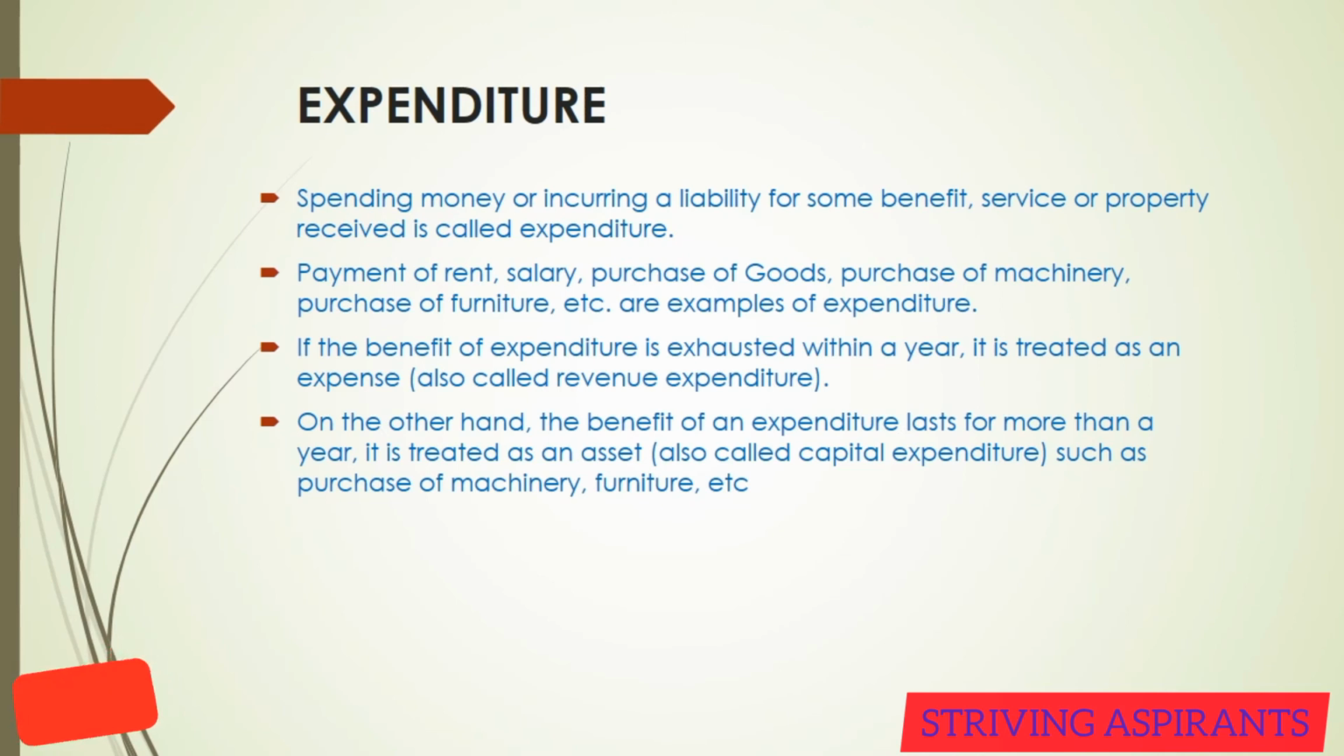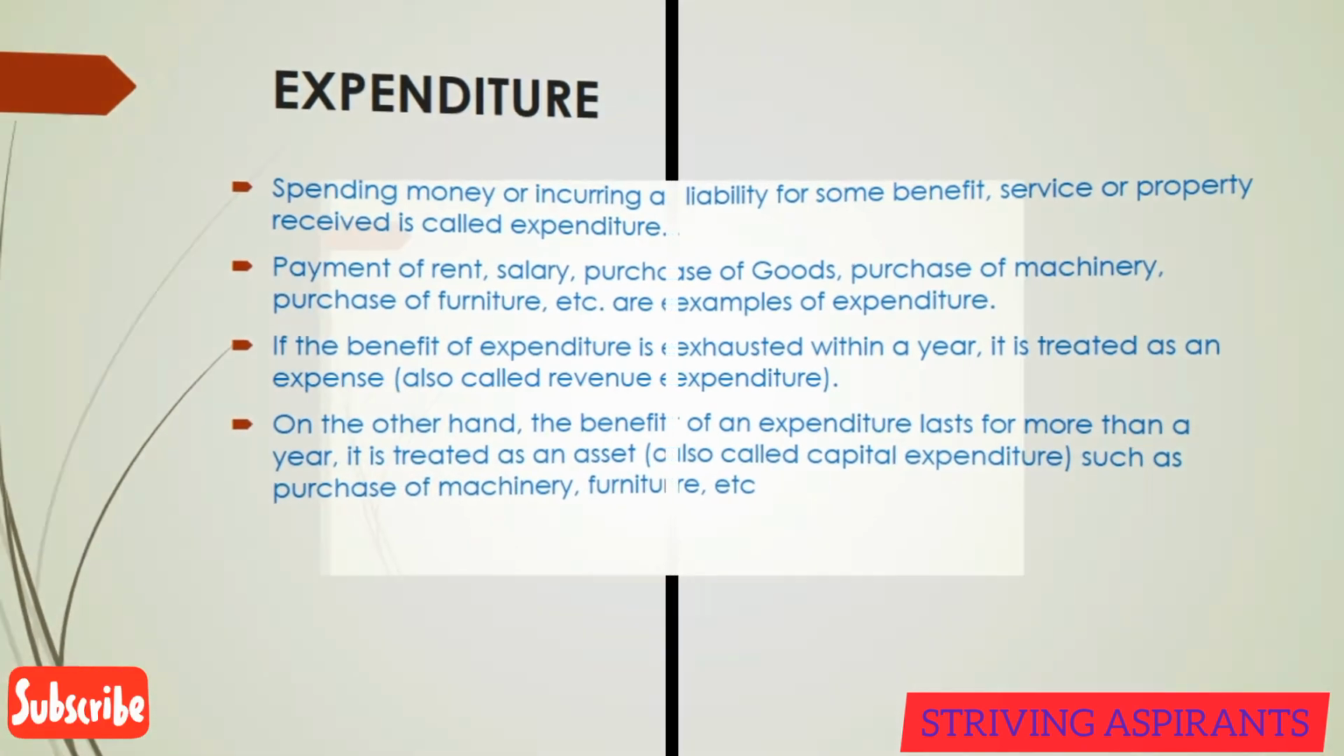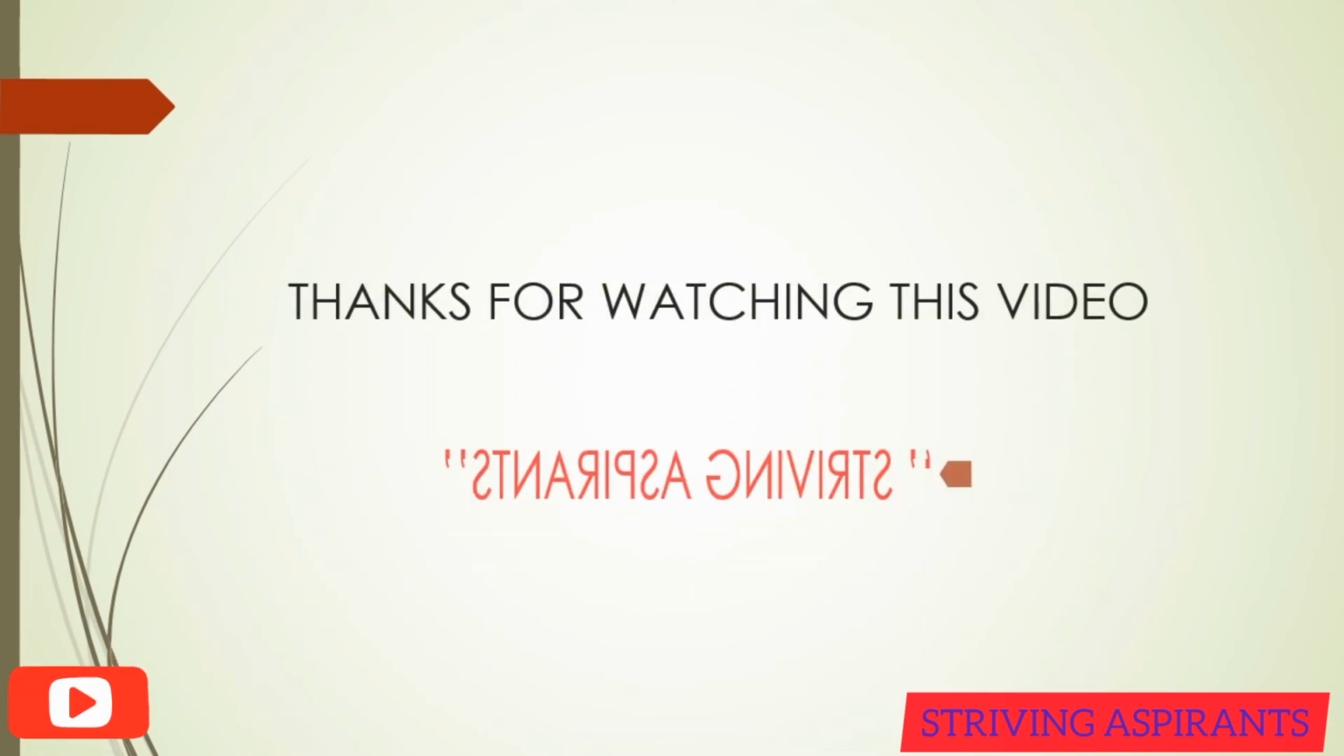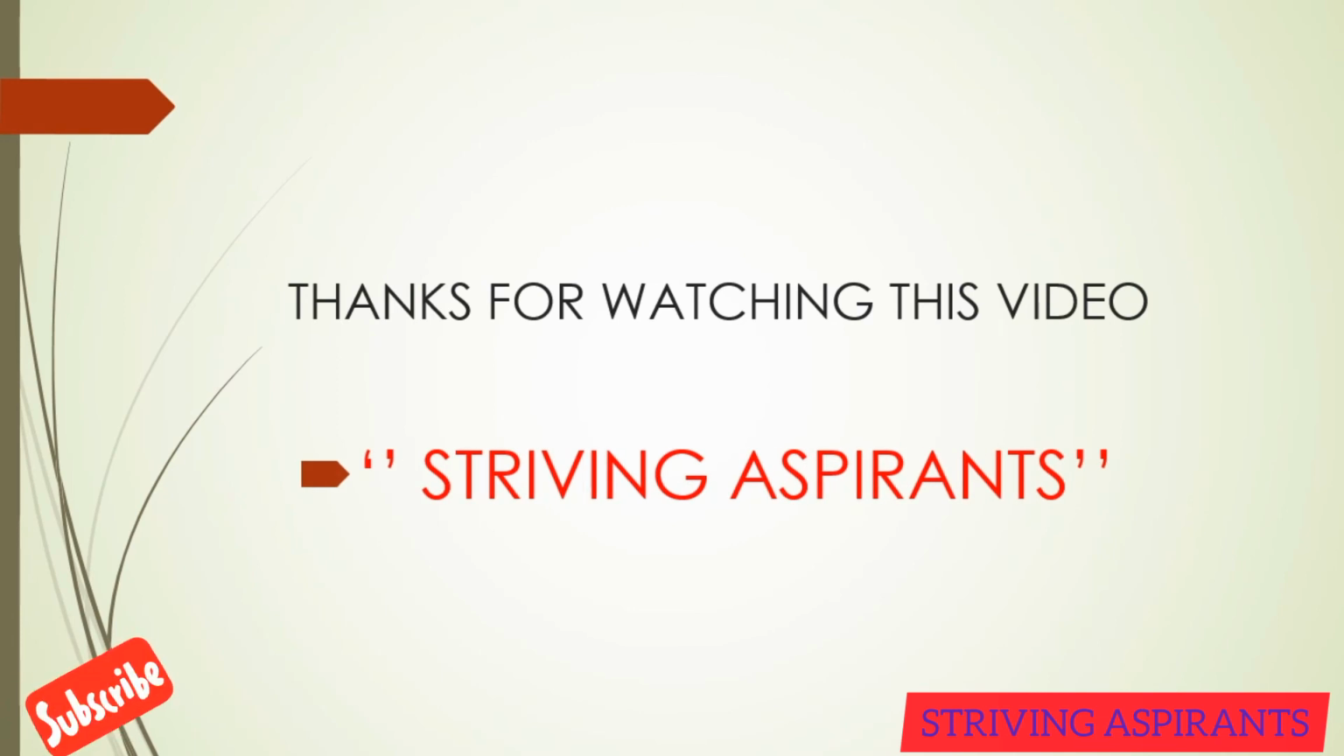These are examples. If the benefit of expenditure is exhausted or finished within a year, it is treated as revenue expenditure. And if the benefit of an expenditure lasts for more than a year, it is treated as an asset, also called capital expenditure, such as purchase of machinery, furniture, etc. So that's all about the basic terms in accounting.